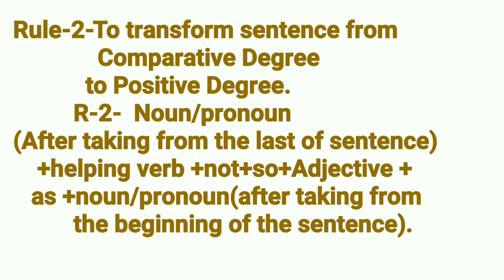Rule 2. To transform sentence from comparative degree to positive degree. Now see this rule. First of all, we have to take noun or pronoun from the last of the sentence. Then we have to use helping verb. Then not. Then so. Then adjective. Then as. Then noun or pronoun taken from the beginning of the sentence.